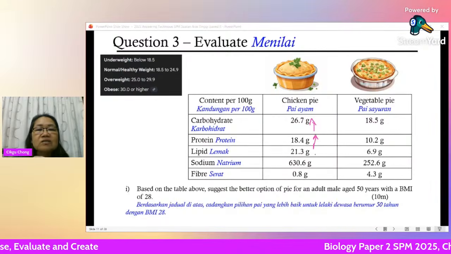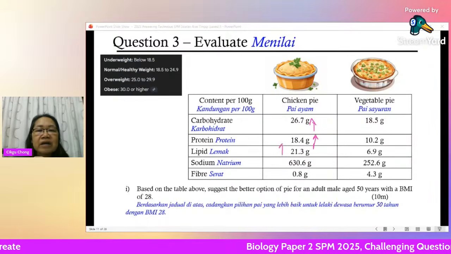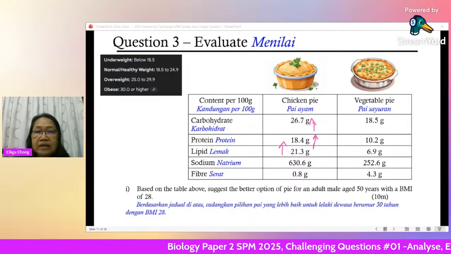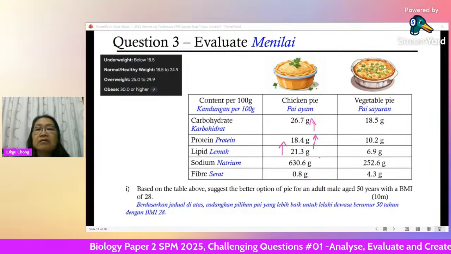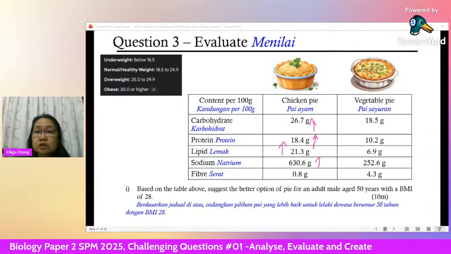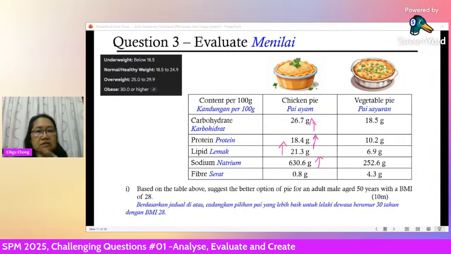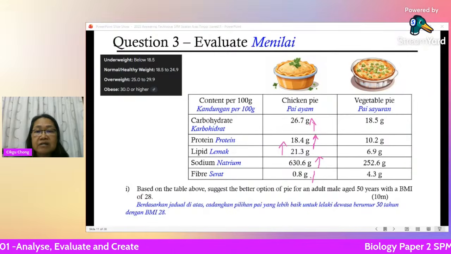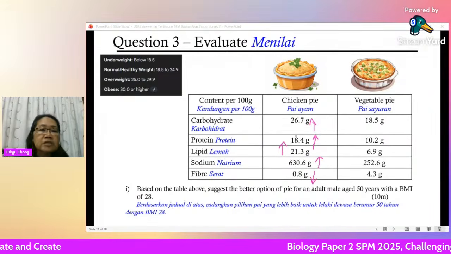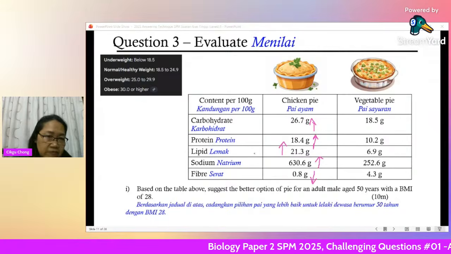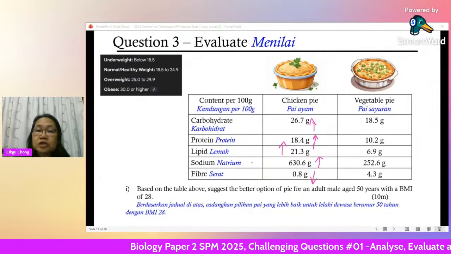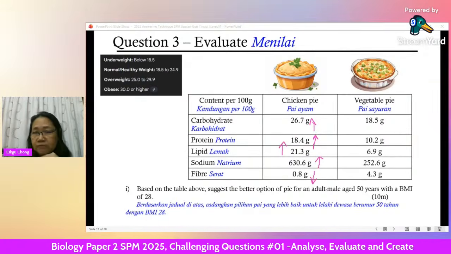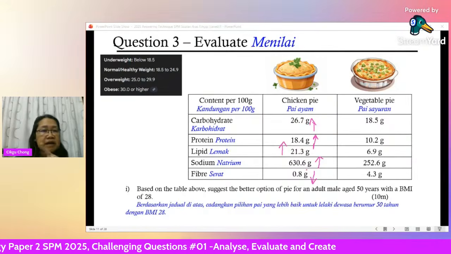This is also higher. Fat is also higher for chicken pie. Sodium is also higher than the vegetable pie. And the only thing that is lower is the fiber. Fiber is good, right? Fiber is good. Too much carbohydrate, protein, fat, and sodium is no good. Now see the question here.